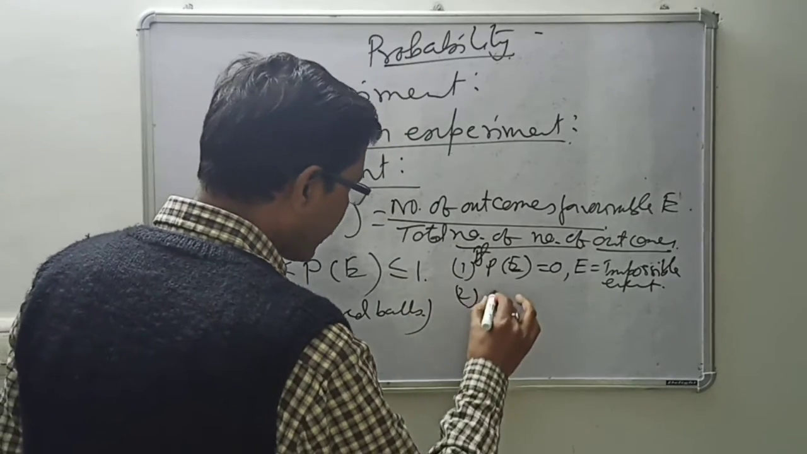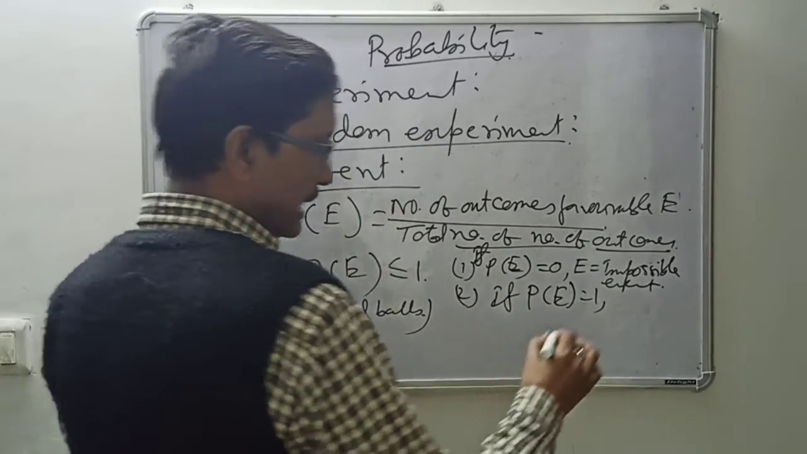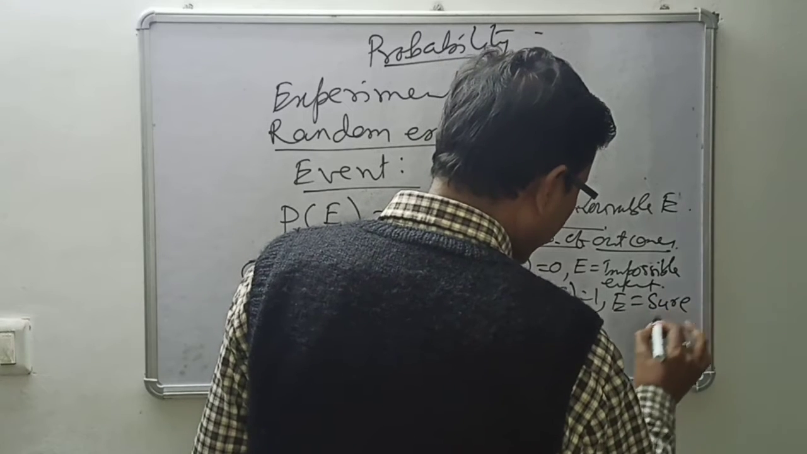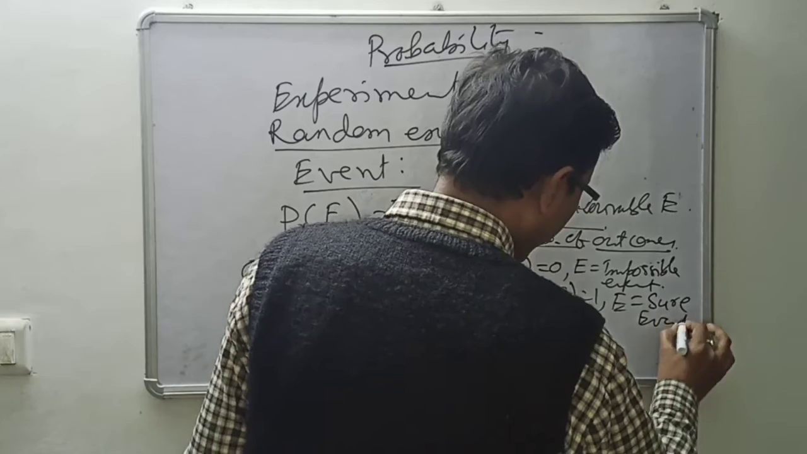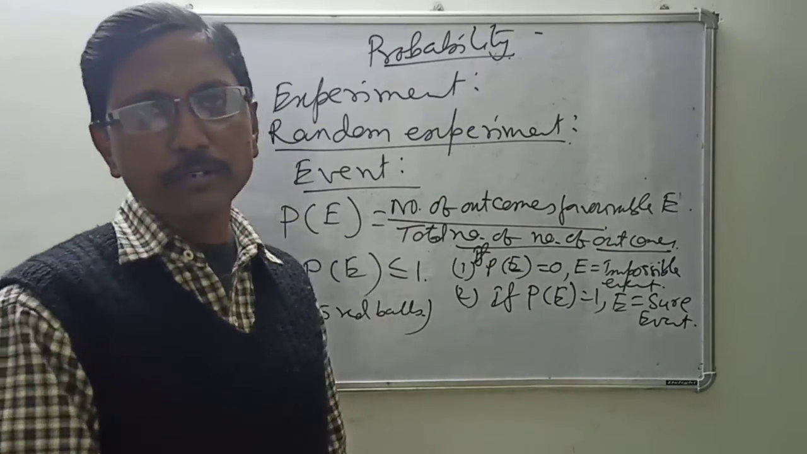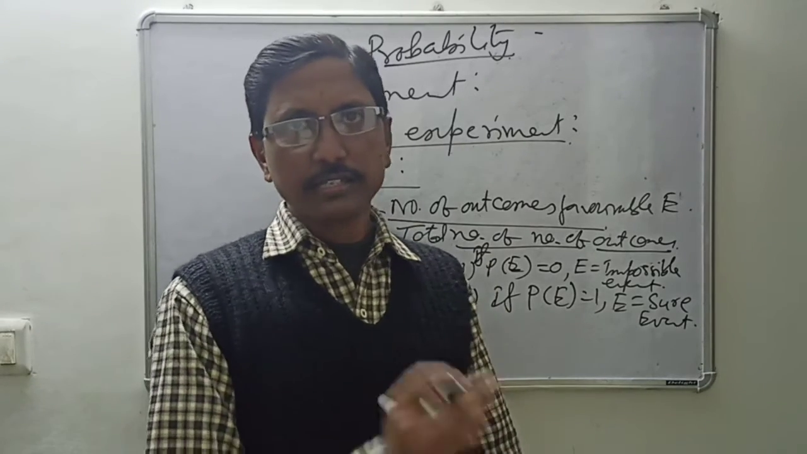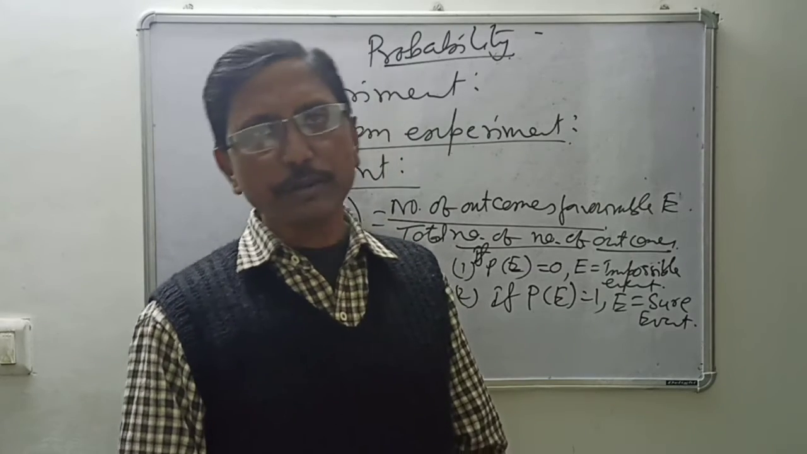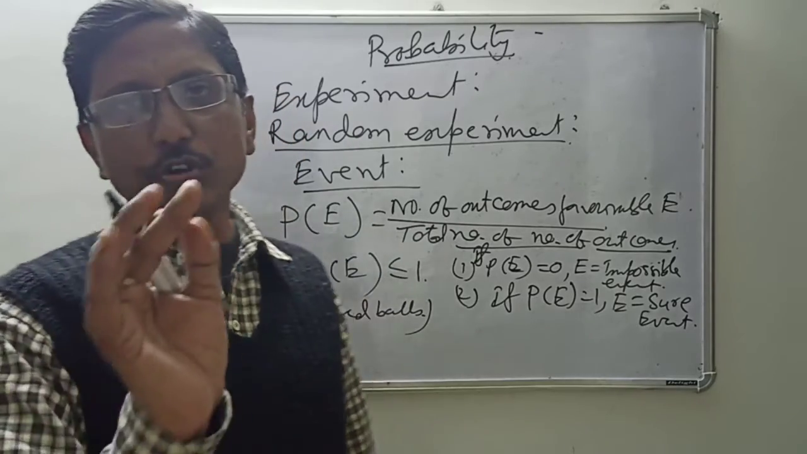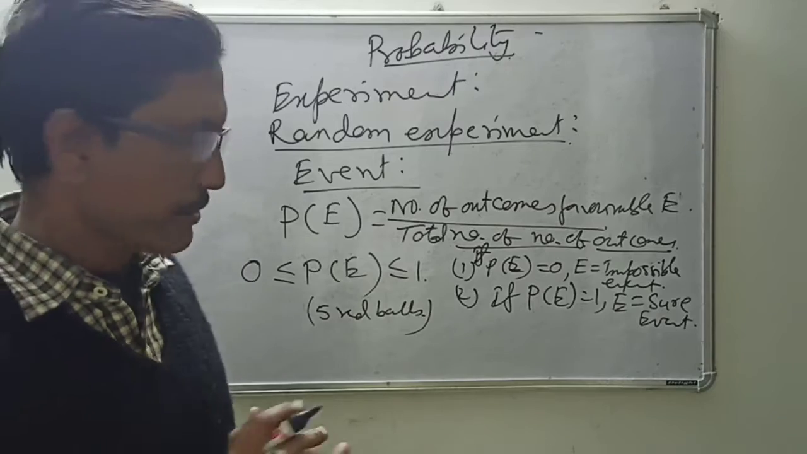Similarly, if P(E) is equal to 1, then E is called the sure event or certain event. For the same example, you have only 5 red balls. One ball is drawn. Then what is the probability of getting a red ball? That means the number of red balls divided by the total number of balls. So 5 by 5 is 1. Any ball you take will be a red ball. That's why it is called the certain or sure event.